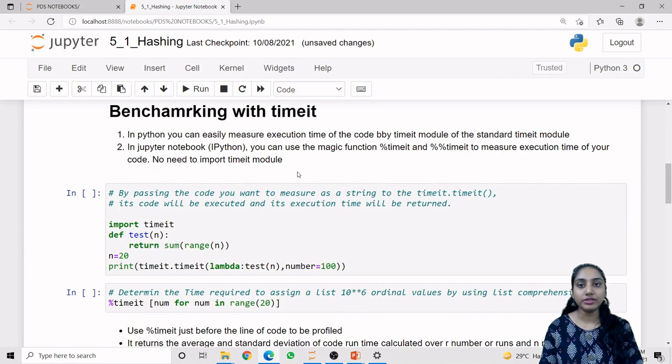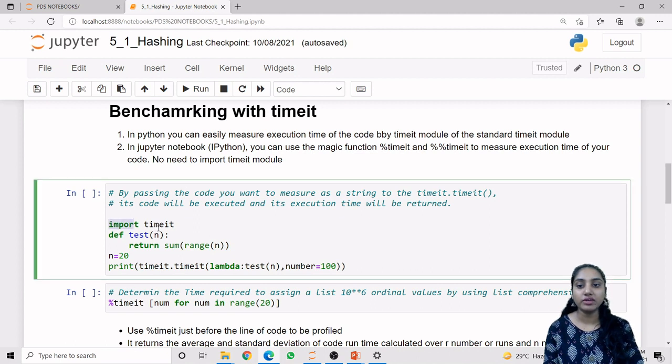The next topic is benchmarking with the timeit module. So what is the timeit module? This particular module calculates the time the Python shell takes for running a particular code. We can use the timeit module in two ways. The first method is the timeit module import method, and the second method is using the magic function. For the first method, we need to import the timeit module. So how can we run that method?